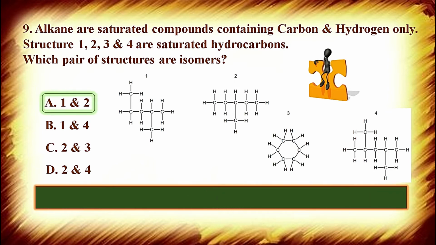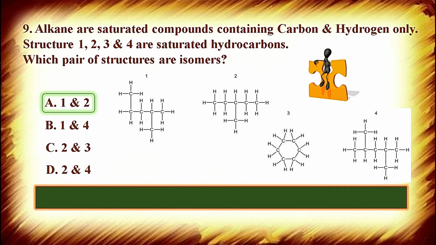Correct answer is structure number 1 and structure number 2, because if you count the number of carbon atoms, both are having 6 carbon atoms. Therefore, they both are isomers of each other. In number 3, 6 carbon atoms are present, but it is having a cyclic structure, so the number of hydrogen has reduced.